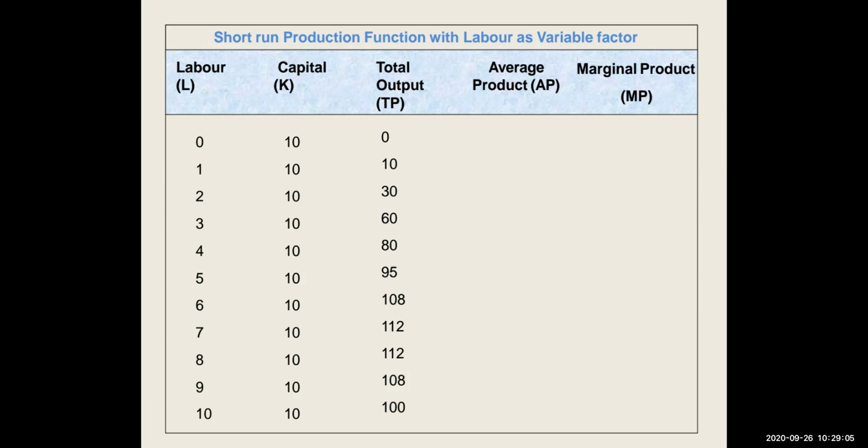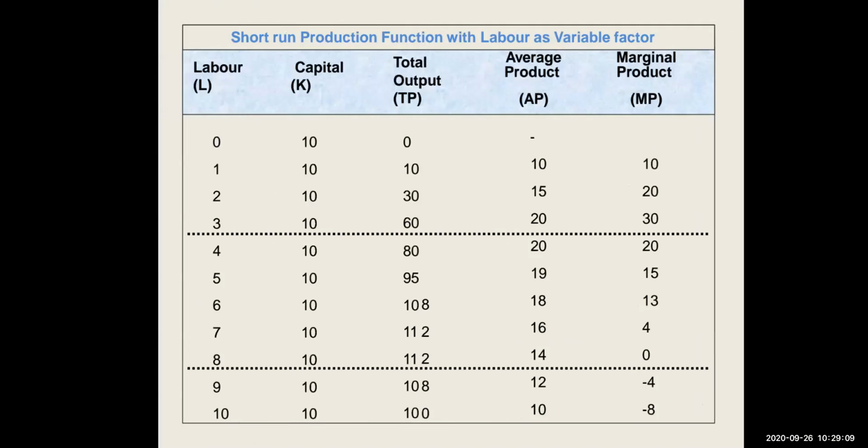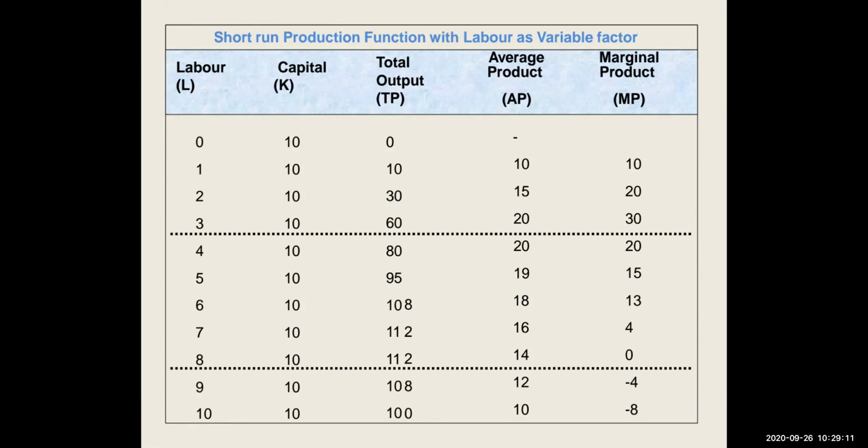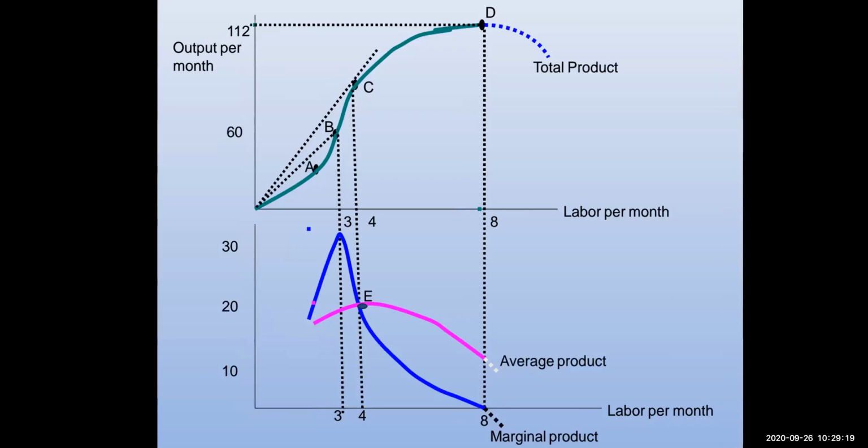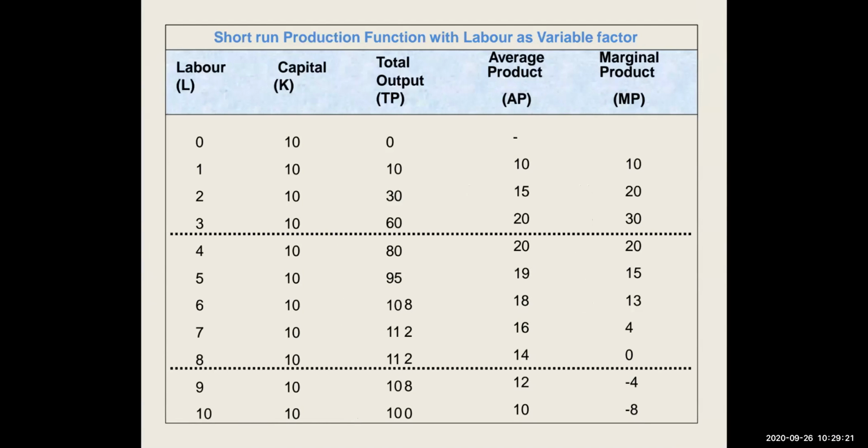Now, how do we calculate average product and marginal product? Let's see that. Over here, we can observe the average product. Average product is nothing but the total product upon labor. Let's say our total product is 10, then 10 upon labor 1, 10 upon 1 is 10.